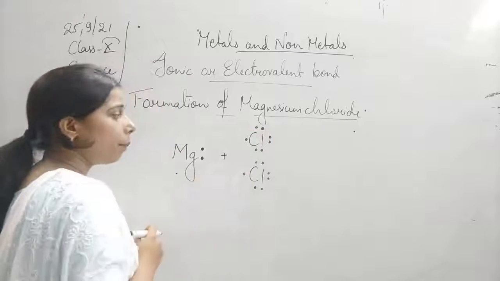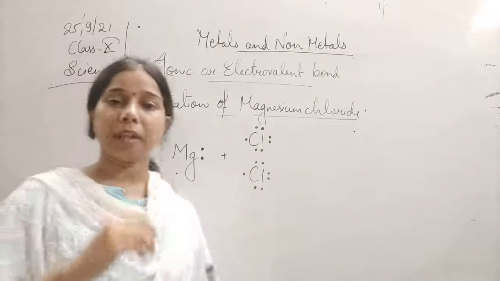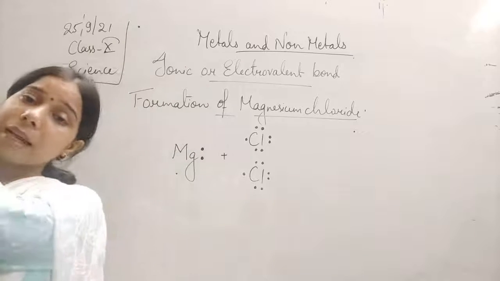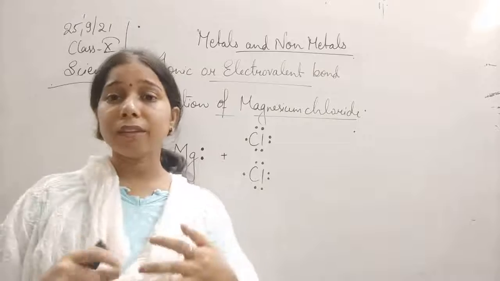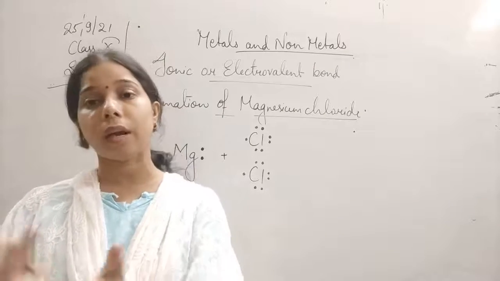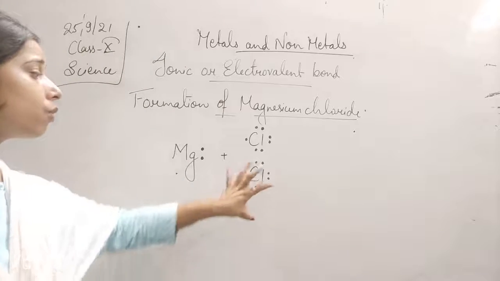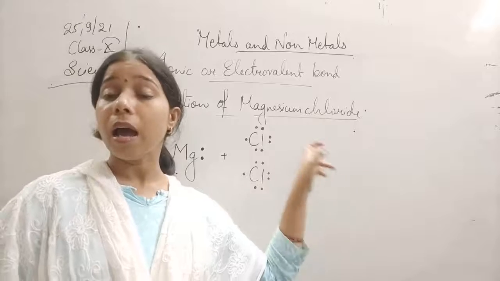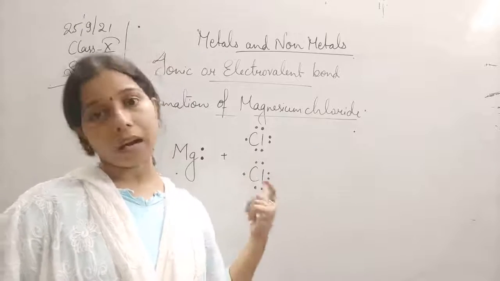Why are we taking 2 chlorines here? Because the number of electrons present in magnesium is 2, so it can transfer 2 electrons to 2 chlorine atoms. What will happen if we take only 1 chlorine? Only 1 electron will be transferred and magnesium will remain unstable.